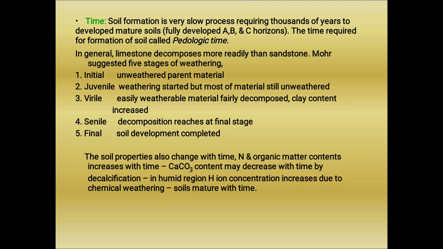So likewise we can observe the different stages of soil development, and according to time the soil properties also change, with organic matter content, then nitrogen content. As time increases, calcium carbonate content in the soil gets reduced because of the process of decalcification, that is removal of calcium from the soil layer.